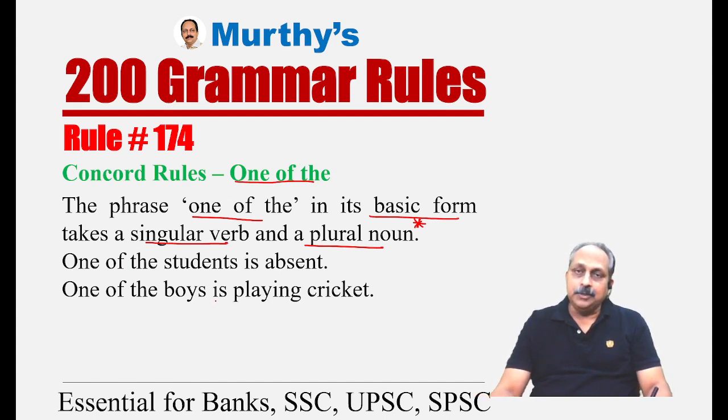A lot of people tend to say, one of the student is absent. No, one of the noun should be in the plural form and the verb should be in the singular form. Based on that, one of the students is absent. One of the boys, a lot of people tend to say one of the boy is playing cricket, not correct. One of the boys, plural noun, is playing cricket, singular verb.